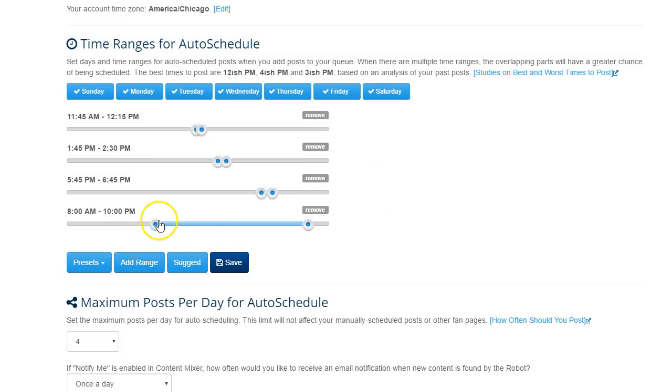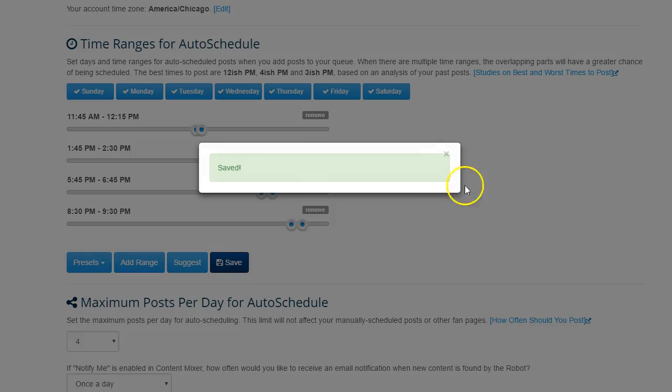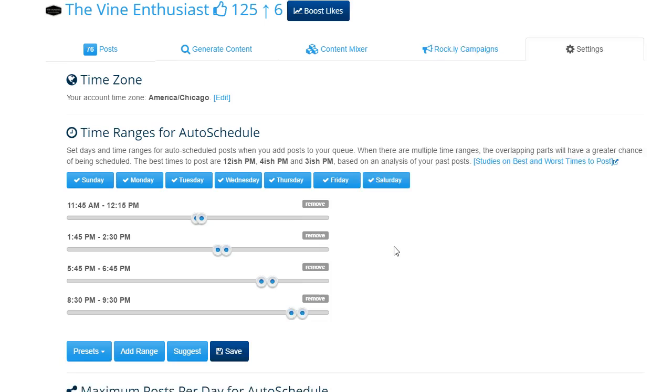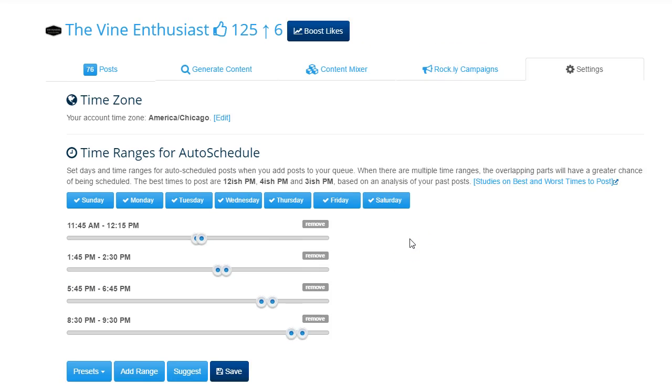And then we're going to add a third range. And we know that our last most profitable time to post is at 9 p.m. So we're going to go right on from 8:30 to 9:30. That way it allows that post to get some juice, okay? Now, as we go further in this and we start cross-promoting and adding other platforms and doing some other things, there's tons and tons that goes into all of this stuff.